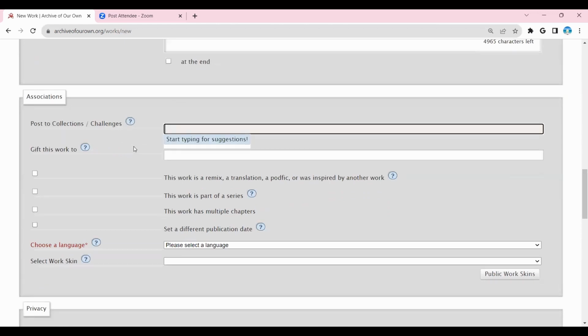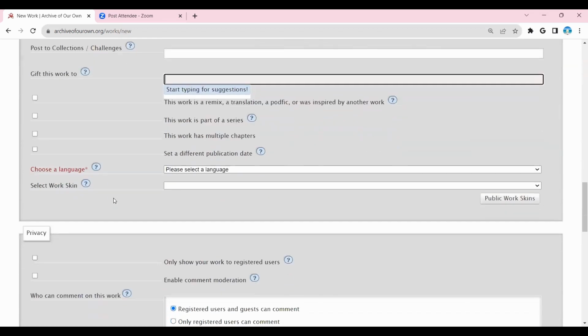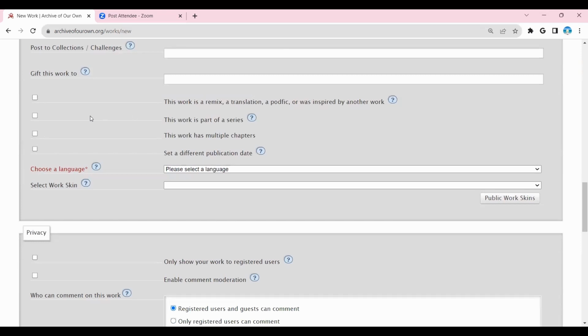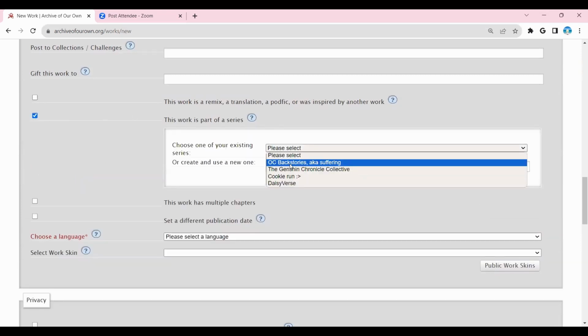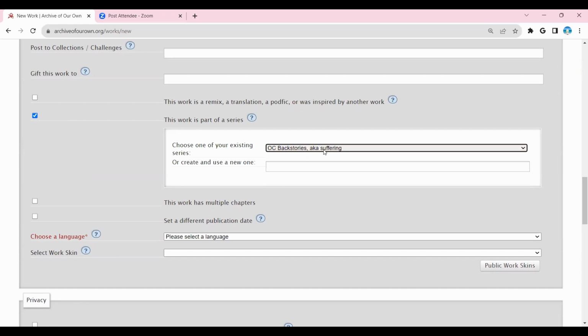Post to collections and challenges. You can do this if you have multiple fics of the same fandom or you're going to a challenge. You'll type up the name of it and then it'll show the possibilities and then you can list this. Gift this work, well, maybe we can talk about later. Series is, say, this is one of the series I have. It's not an OC, but you can put it as a part of the series.